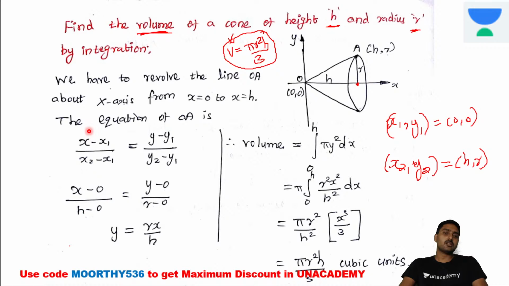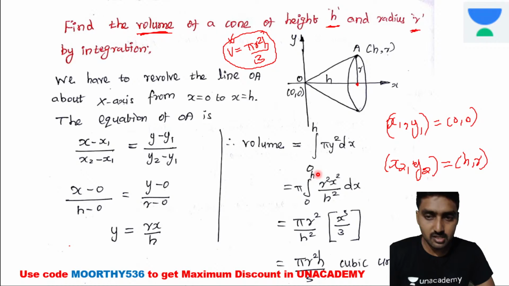Then y minus 0. Now the y1 value is equal to 0. Now y2 is equal to r minus 0. What we require: if you are revolving the given curve about the x-axis, the formula is integral from a to b of pi y square dx. We require the value of y. From this equation identify y. Y is equal to rx divided by h. Now substitute y square is equal to r square x square divided by h square, into dx.